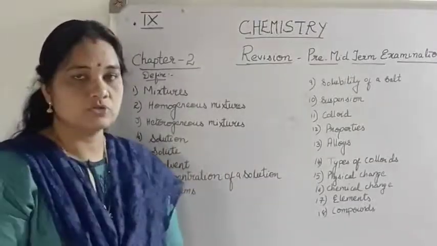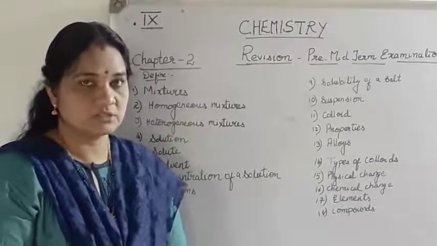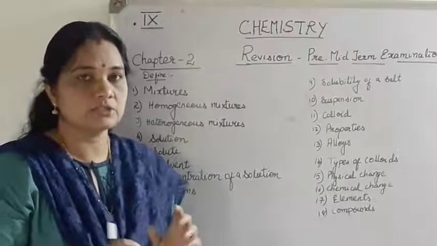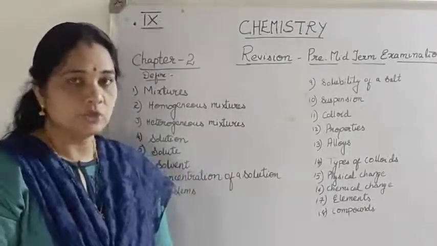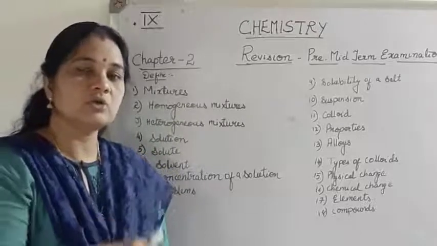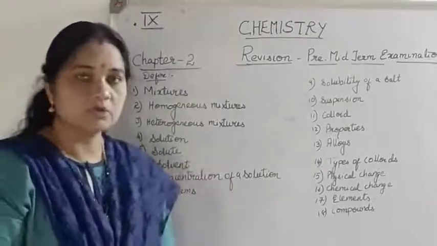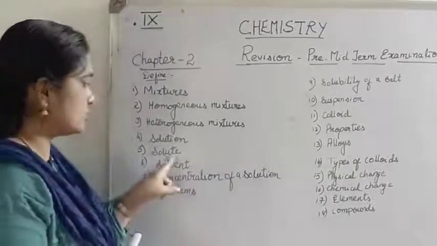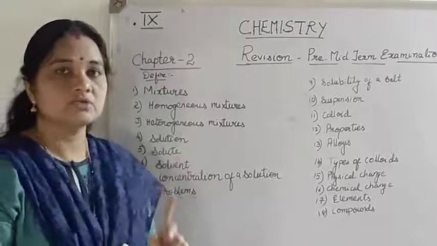Then we have studied about solution. A solution is a homogeneous mixture of two or more substances, that is, the components of a solution are uniformly distributed. A solution is made up of two components, a solute and a solvent. The solute is the component of a solution which is present in less quantity and is dissolved in the other component, known as the solvent. The solvent is the component present in larger quantity, which dissolves the lesser quantity of solute. So when solute combines with solvent, it gives a solution.